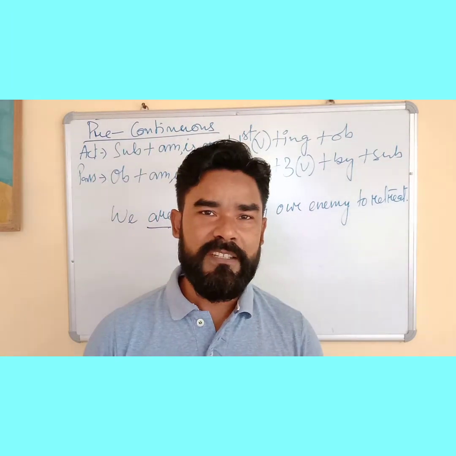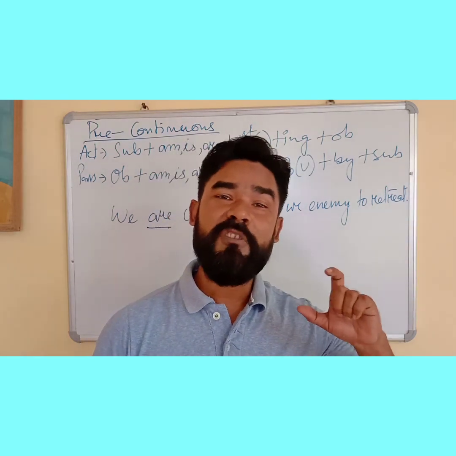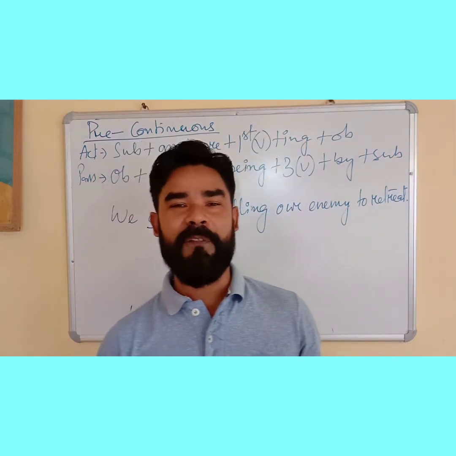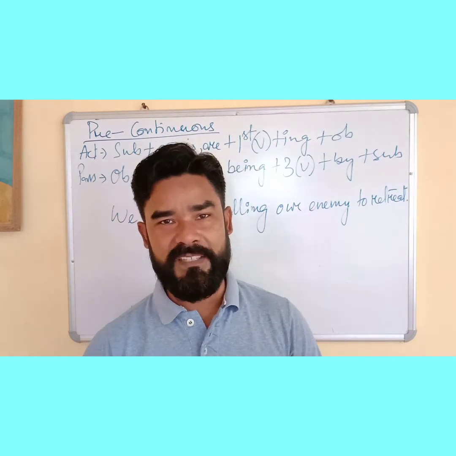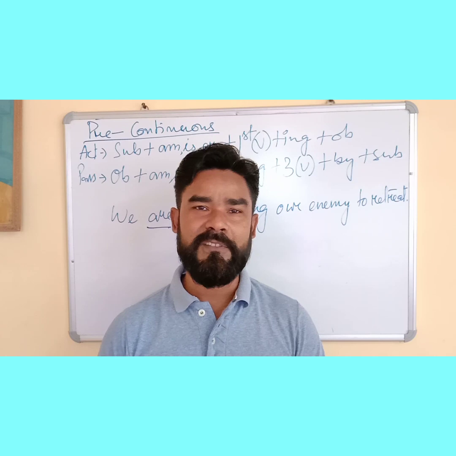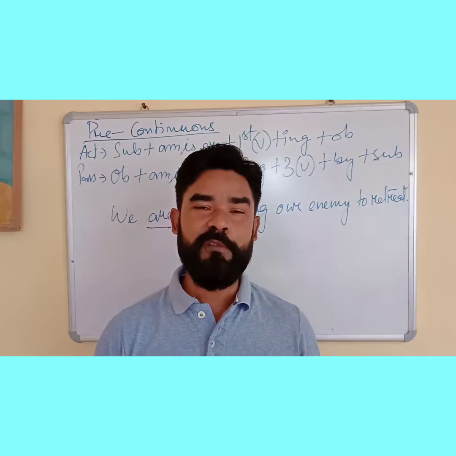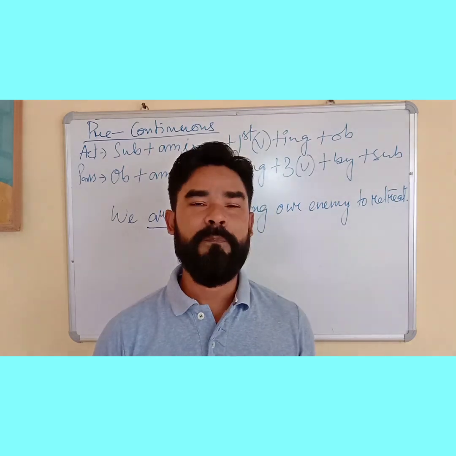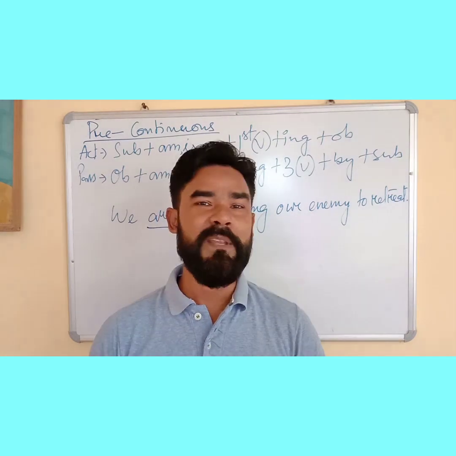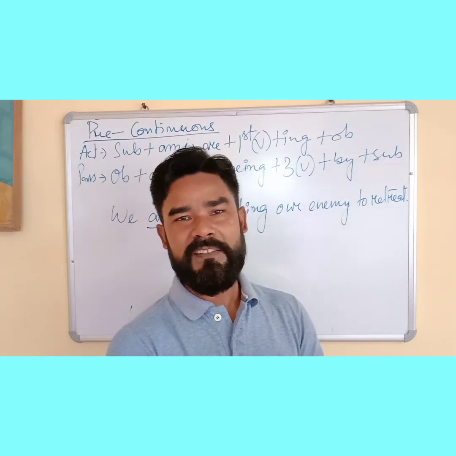Perfect continuous tense does not have a passive form. But why? Because "been" is used in the active form of the perfect continuous tense. In all the perfect continuous tenses, whether present, past, or future, we have "been". And "been" is used to make the passive in voice change. So we cannot use "been" or "been" squared or cubed. So this is not applicable.